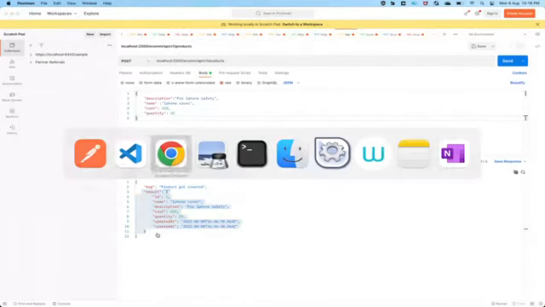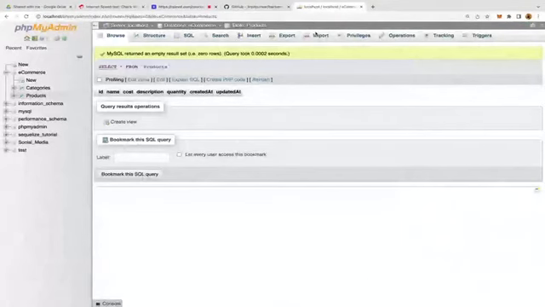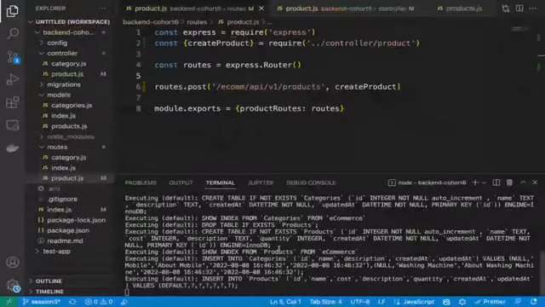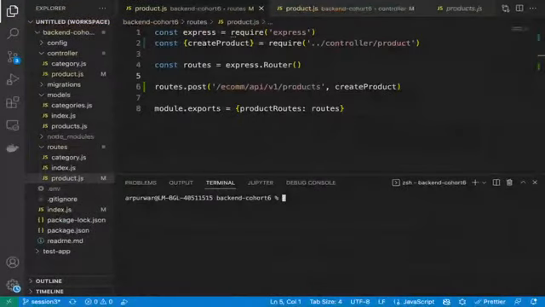Message product created, and this is a product. Let's check it in database first. Are we able to see that? Yes, our first row has been created under the product table. iPhone cover, cost 420, description for iPhone safety, quantity 20, and created, updated and ID, Sequelize handles these three columns. Okay, now guys,